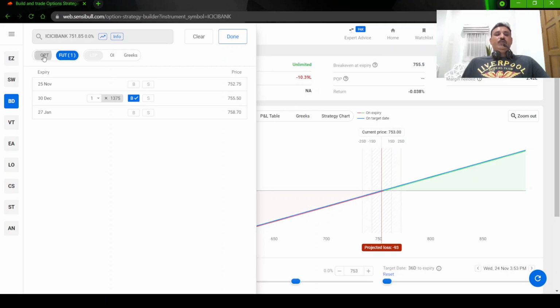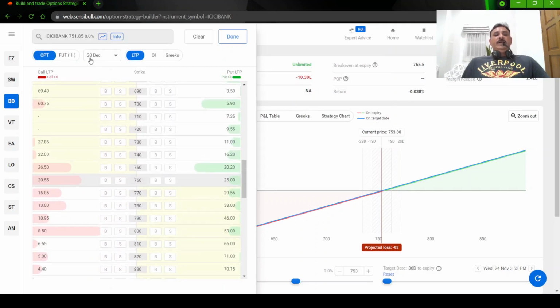Then we come to the options, for 30th December. The option strike I am going to select is not arbitrary. You have to understand that. You have to see where the maximum open interest is, and sell at that strike. On the put side, if there is a maximum open interest, that is support. On the call side, if there is a maximum open interest, that is resistance. So you have to understand that.